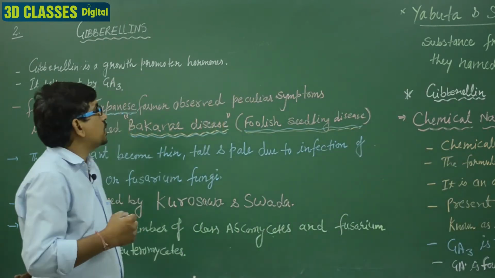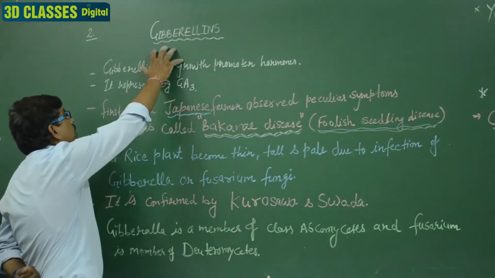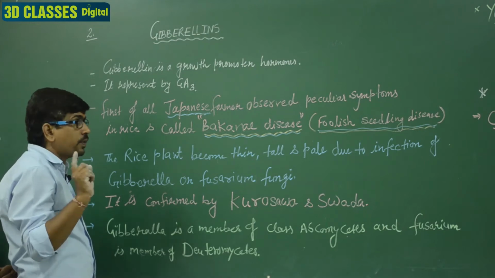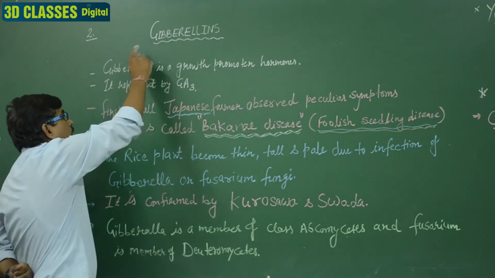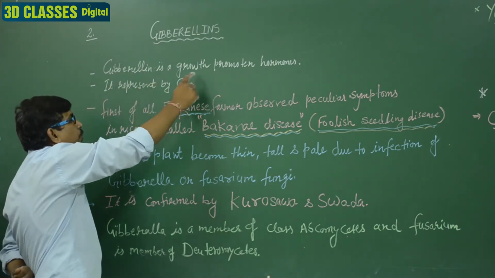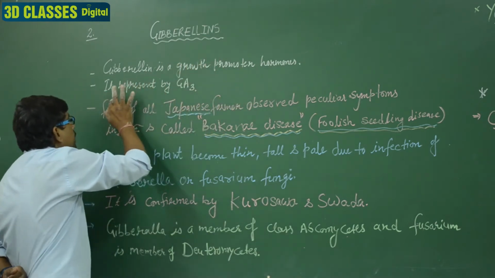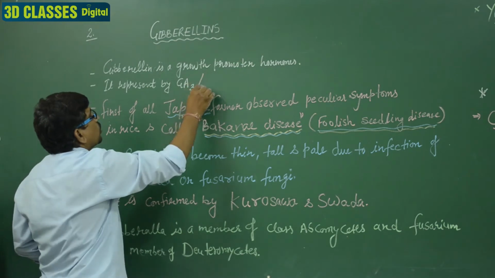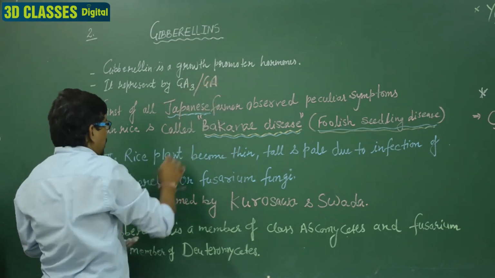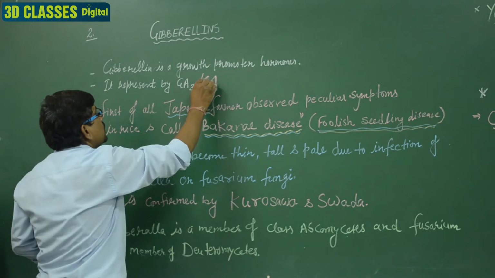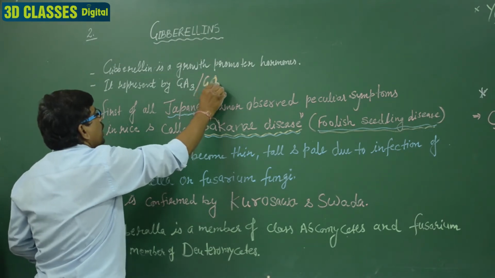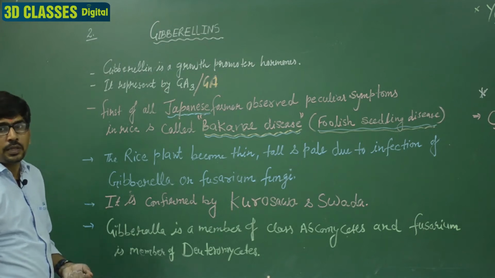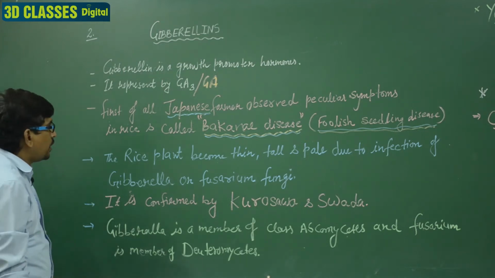The first heading is gibberellin. Gibberellin is the second growth promoter hormone. Clear? Gibberellin is a growth promoter hormone. Clear? It is represented by GA3, or we can say GA. Gibberellin is chemically known as gibberellic acid, so it is represented by GA.